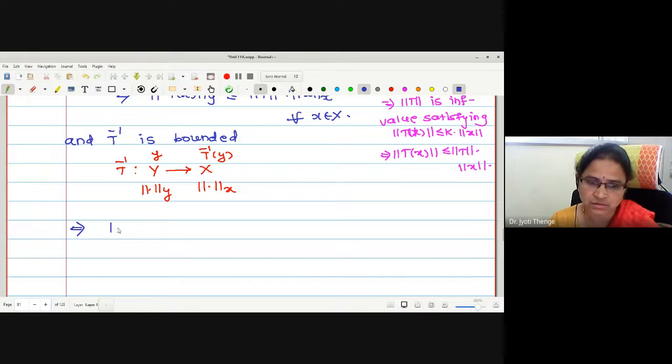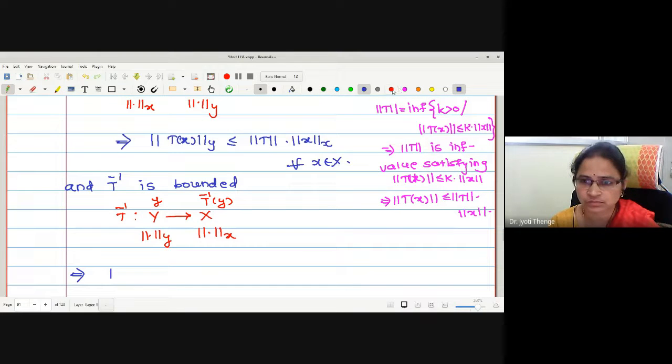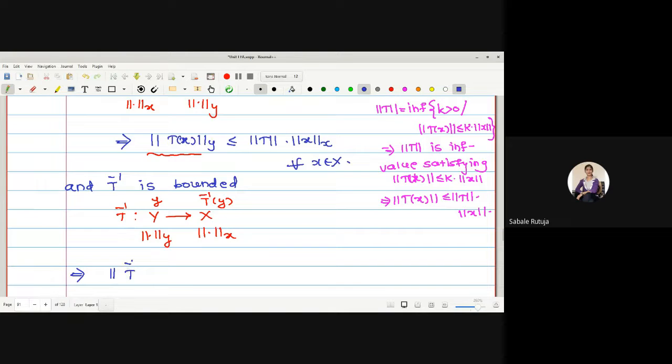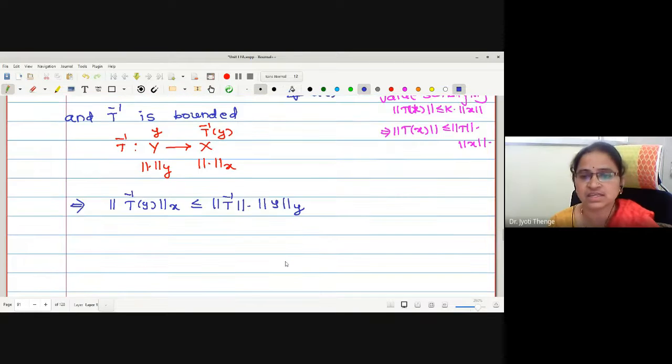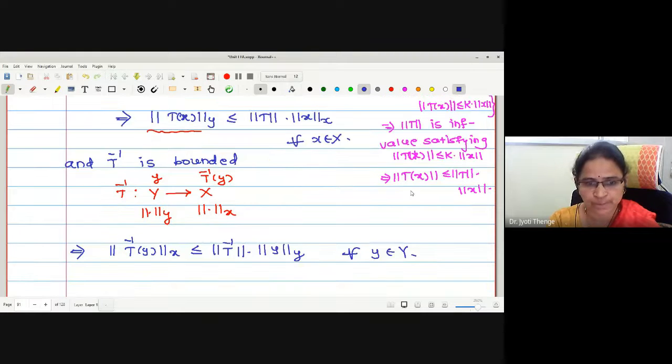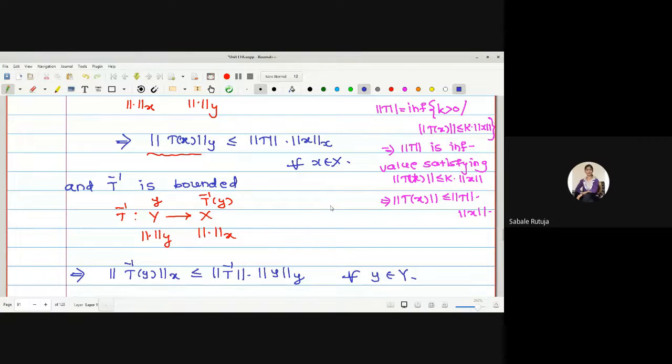Now tell me that boundedness condition. This implies, you have to write like this, no? Norm X of T inverse of y less or equal to norm of T inverse into norm Y of y. Which norm? Norm Y of y. Is that okay? And this is true for all y in Y. Okay? Any difficulty in this?